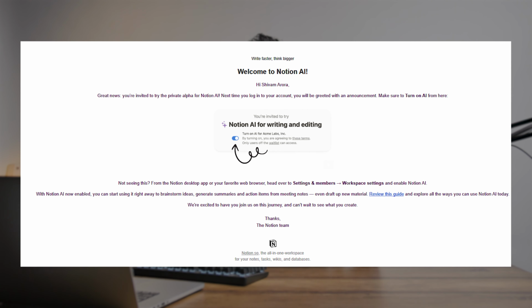I hope you receive this mail very soon because this new Notion AI is on steroids. Hey, what's up? My name is Shivam and recently Notion announced the AI feature that they will be rolling out soon. It can help us do a lot of things in Notion, so let's head to the app and try it ourselves.